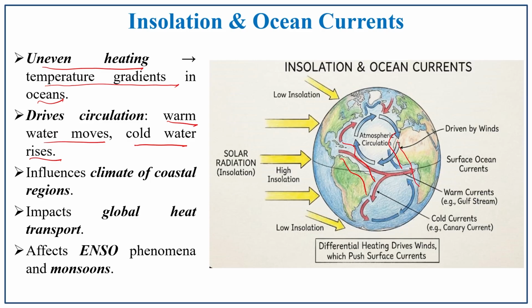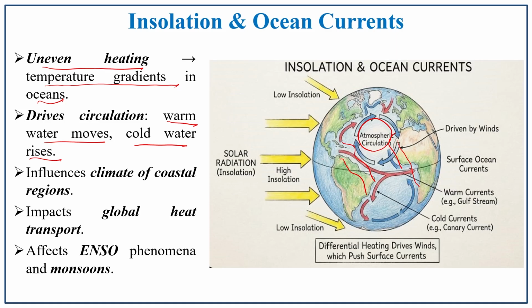It impacts global heat transport. Because of the circulation, it impacts globally. We have the effects of ENSO and monsoon. These weather phenomena mainly occur because of these ocean currents.